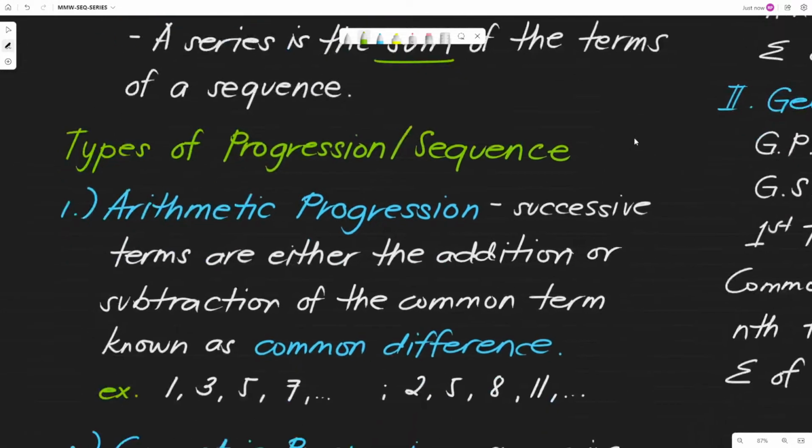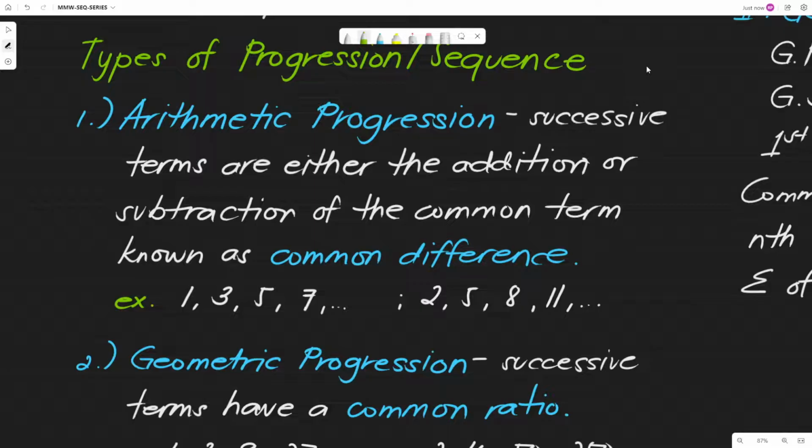So ano nga ba yung different types of progression or sequences na pag-uusapan natin or meron tayo in the world of mathematics? Katulad nga ng sabi ko, meron na tayo nauna, yung Fibonacci sequence natin, so I won't talk about that. Let's focus on these three. First, we have the arithmetic progression or the arithmetic sequence. Successive terms are either the addition or subtraction of the common term known as the common difference. In arithmetic progression, ang operation na involved dito is addition or subtraction, pero actually it is mainly just addition. Subtraction is just the inverse of addition, kabaliktaran lang siya.